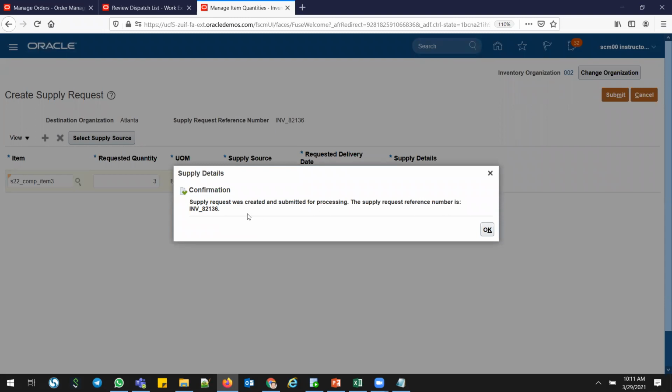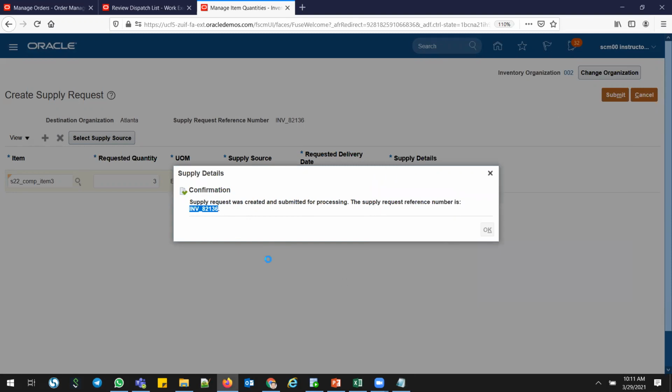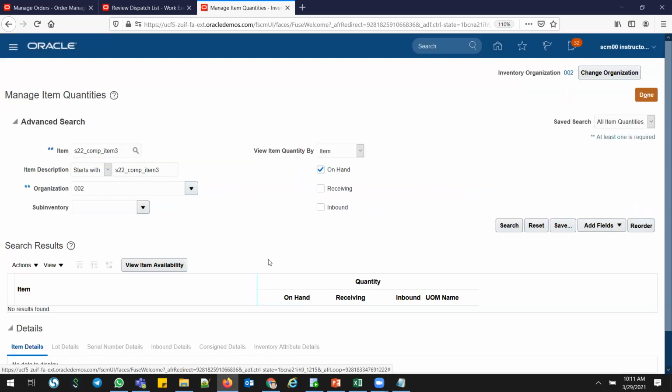The supply request reference number. This is my supply request reference number. I'll take my supply request reference number, I'll give it for reference. Click OK. It means that we are requesting material from 002 to 001 central warehouse. It means we are going across inventory locations, so we need to build. It means that the system will create an SCO order, supply chain orchestration, again to transfer the material from 001 to 002. Let me go and see the transfer order details here.